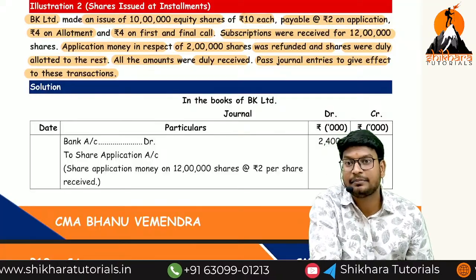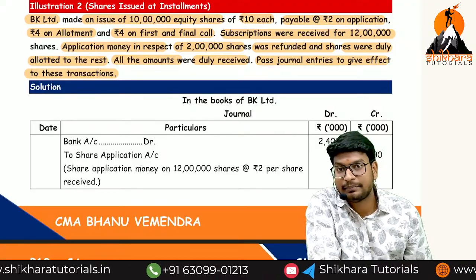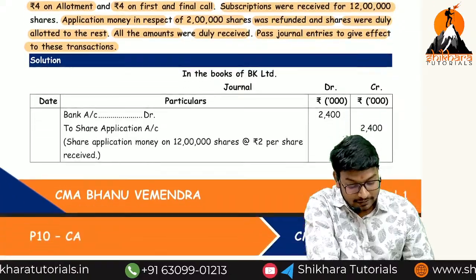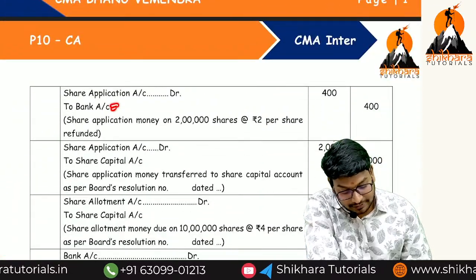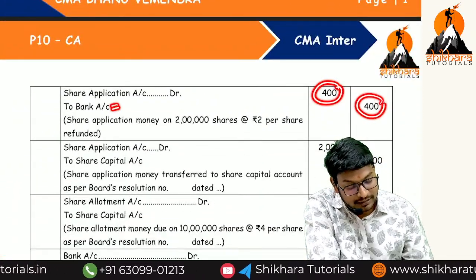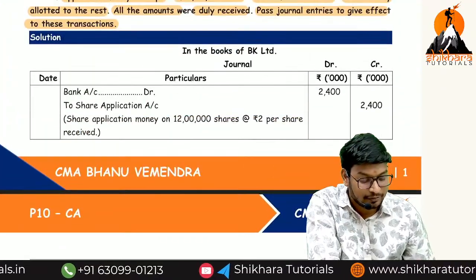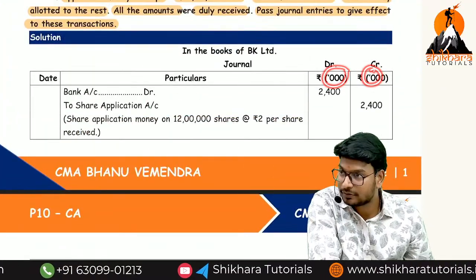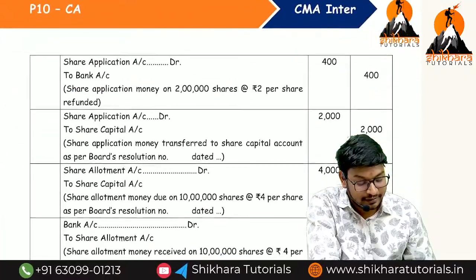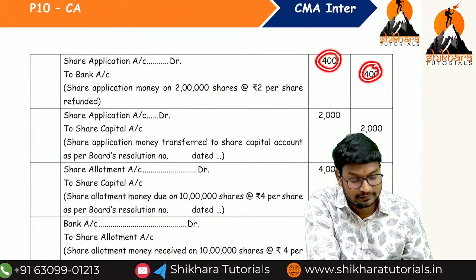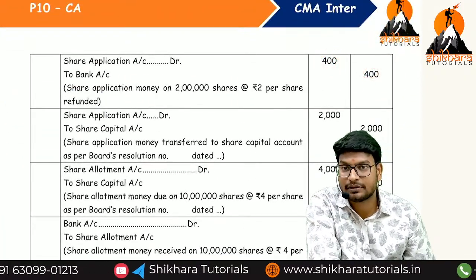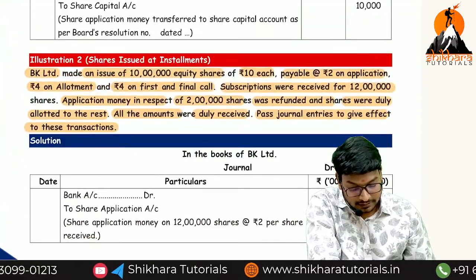So what is the entry, ma? Share application account debited to bank account. What is the amount, ma? Totally 4 lakhs. So here the amounts they have given in the thousands. Okay, na? So that is the reason we are writing only how much, ma? 400. The 3 zeros we have reduced. Is there any doubt? So next one.